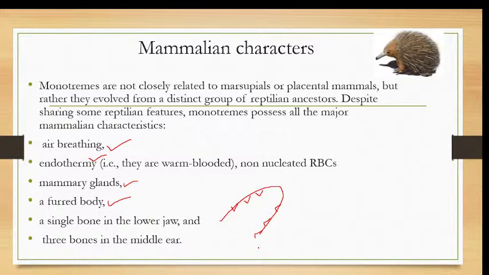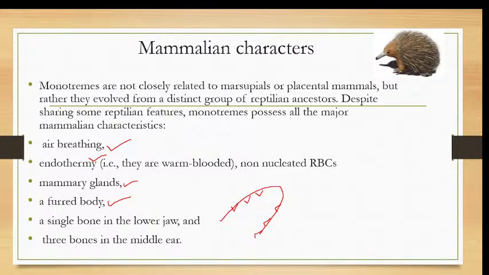The three bones present in the middle ear are malleus, incus, and stapes. Malleus, incus, and stapes are the three small bones present in the middle ear, and these are the common characters of mammals which are shown by the prototherians.